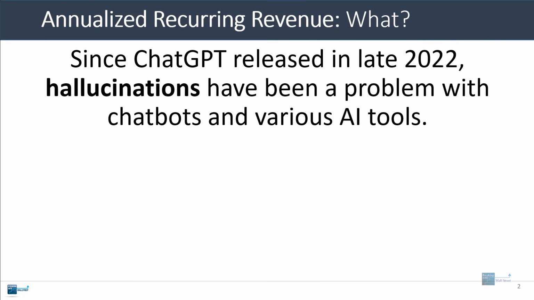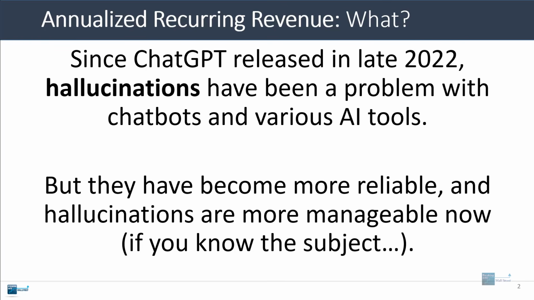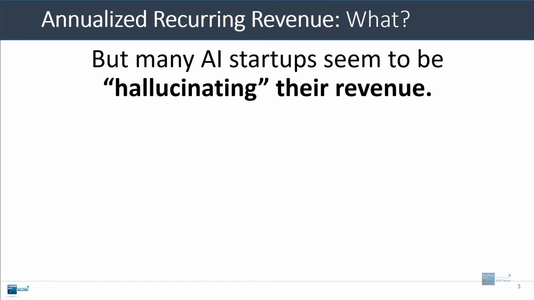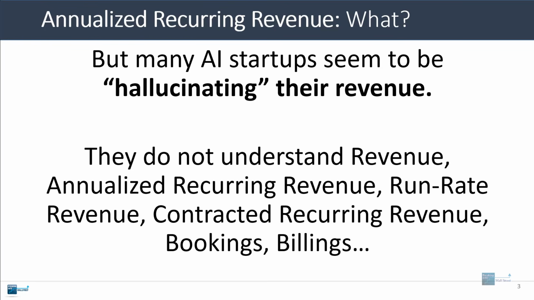Ever since ChatGPT released back in late 2022, hallucinations have been a problem with chatbots and various AI tools. They have become more reliable over time, and the hallucinations are more manageable, at least if you know the subject, or you can update the data or make sure it's doing a web search. At the same time though, a lot of AI startups seem to be hallucinating their revenue, or at least not understanding the difference between revenue as measured on a GAAP or IFRS basis, annualized recurring revenue, run rate revenue, contracted recurring revenue, or contracted annualized recurring revenue, and then there are also bookings and billings.